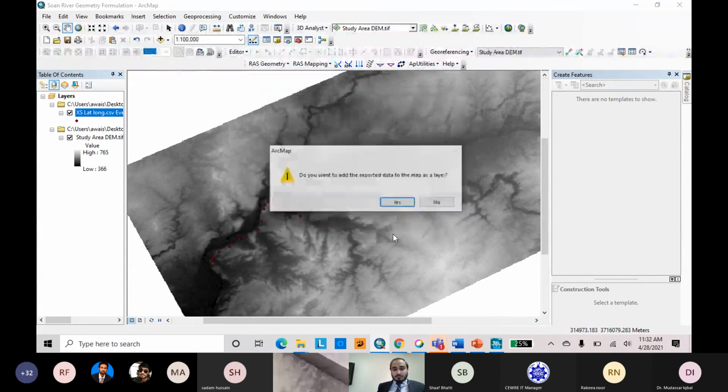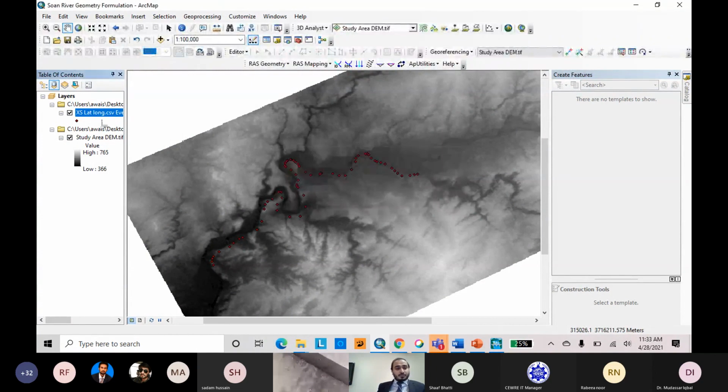Here is the option: do you want to add the exported data to the raster? You can say yes, but we do not need to add the same data again. So we prefer to say no.